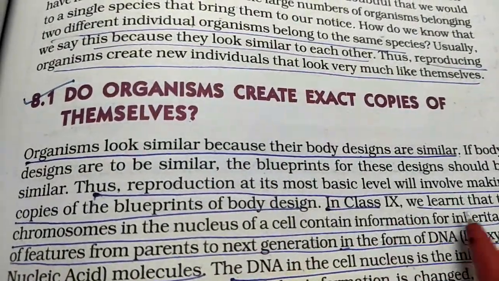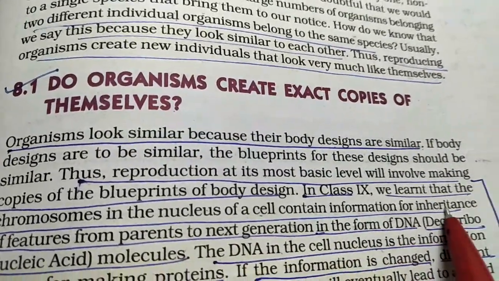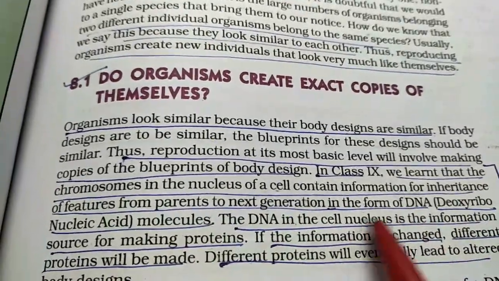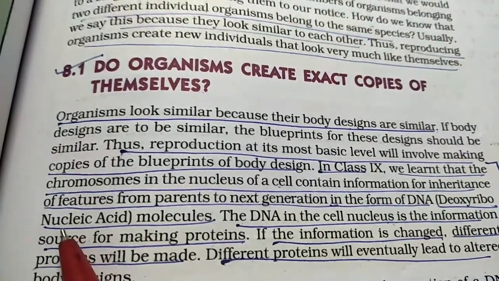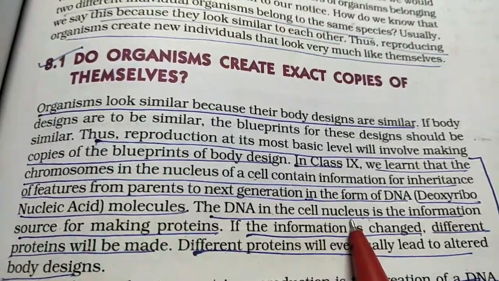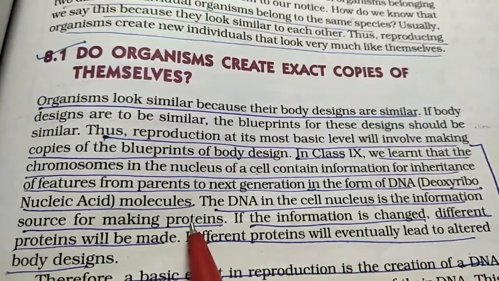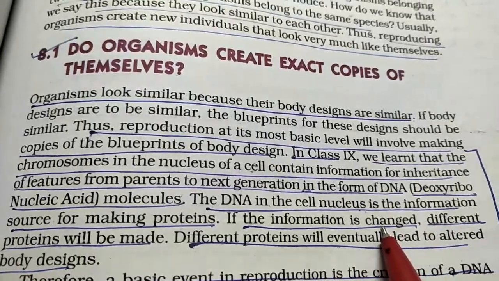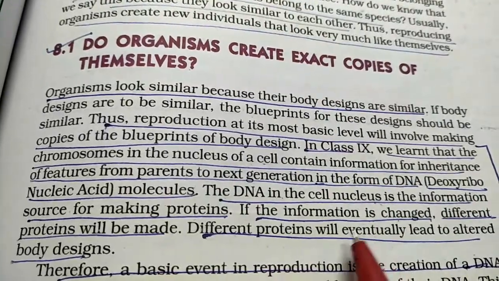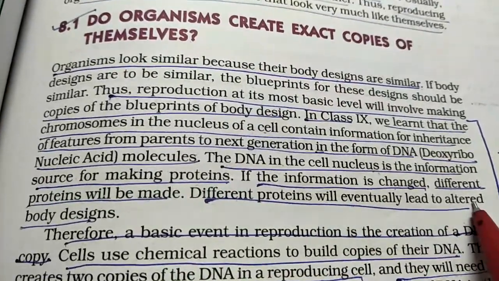In class 9th we have seen that the chromosomes inside a nucleus contain the information of inheritance of features from parents to the next generation, in the form of DNA, that is deoxyribose nucleic acid. This DNA present in the nucleus is a source of information for making different proteins. If this information gets changed, then the proteins made will be different, and these different proteins will eventually lead to an altered body design. So the body design will be changed.